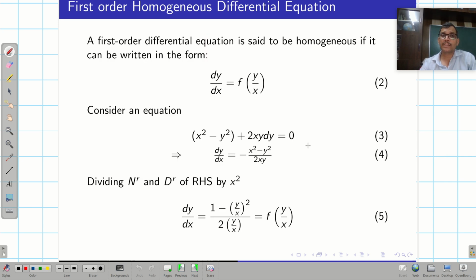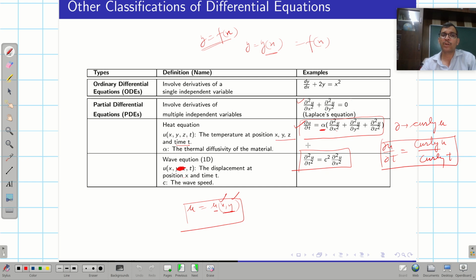The next part is the first order homogeneous differential equation. I will talk about this in the next lecture. So that's all for this.